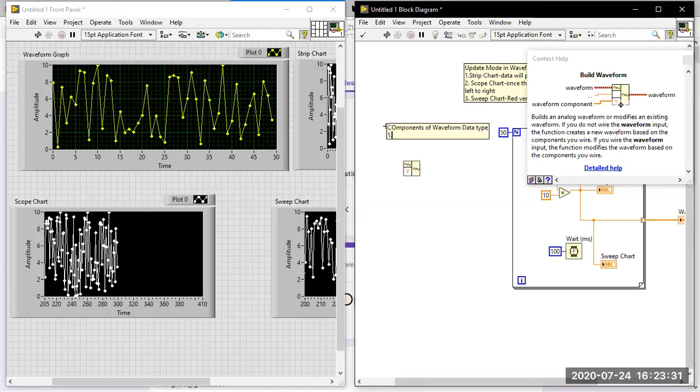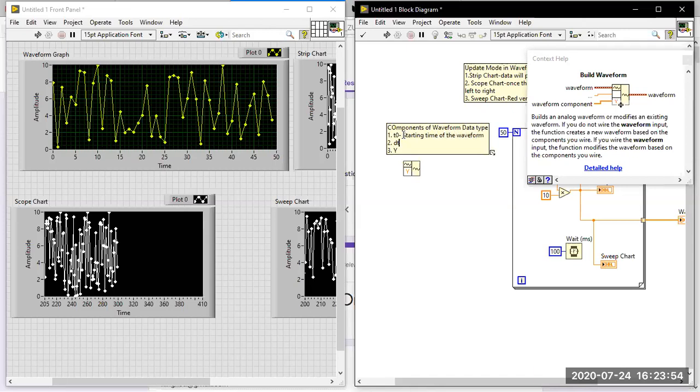The first component is t0, the second is dt, and the third is y. There are three components, and the order is t0, dt, y. What does t0 represent? t0 represents the starting time of the waveform.